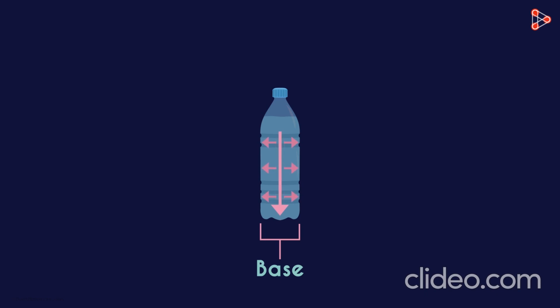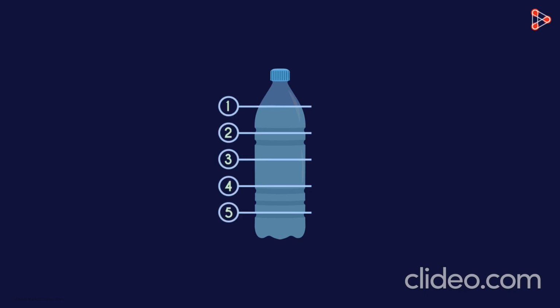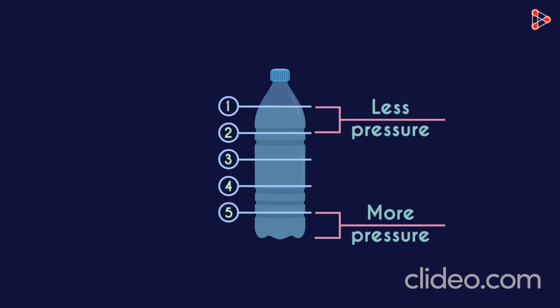We can also derive something interesting if we look at the fluid in terms of layers. Say there's water kept in a plastic container. Let's divide the fluid into 5 equal parts. You can see that the second layer of water is holding the weight of the first layer. Similarly, the third layer is holding the weight of the first as well as the second layer. And the fourth layer is holding the weight of the top 3 layers, and so on and so forth. So clearly, the pressure at the bottommost layer is the maximum.